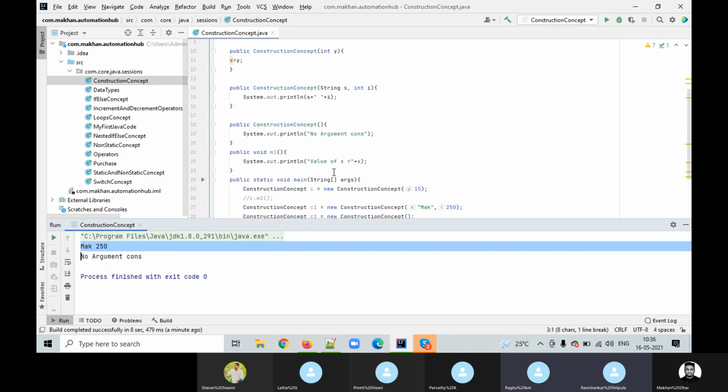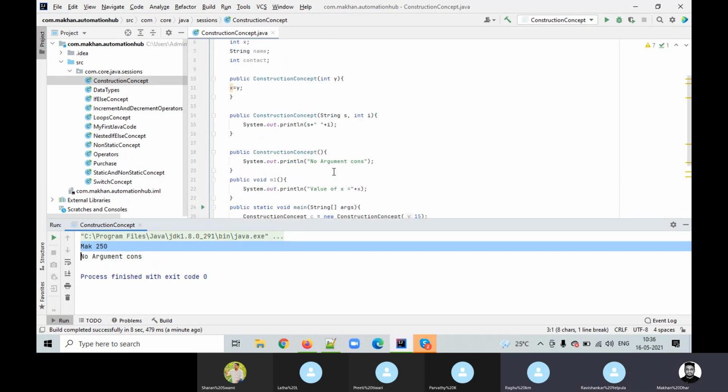No, Ravi, what is happening here? How did that Mac and 250 come? My question is, for the first one, why did you mention 15? Again, object plus that N1, right? But the second one you have not mentioned. Okay. Which one? Wait, Makan, I'll explain.